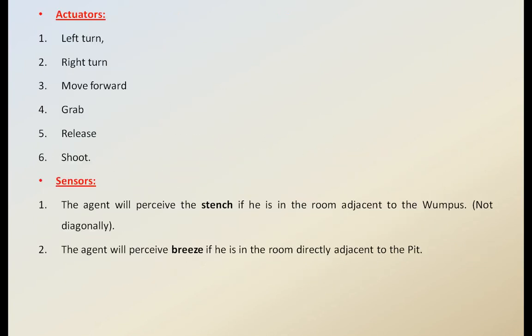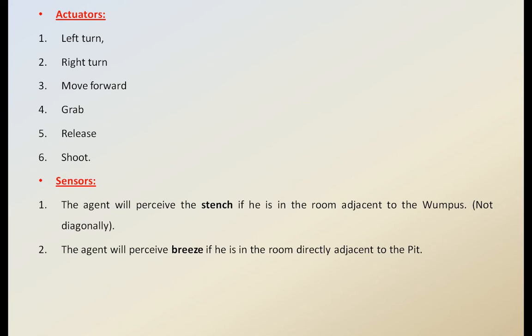Next we are going to discuss the actuators. What are the actuators of this Wumpus World game? They are turning left, turning right, moving forward, grabbing the gold and releasing it, and shooting the animal Wumpus. And what are the sensors? The agent will perceive the stench if he is in the room adjacent to the Wumpus, and he senses the breeze also if any pit is nearby.